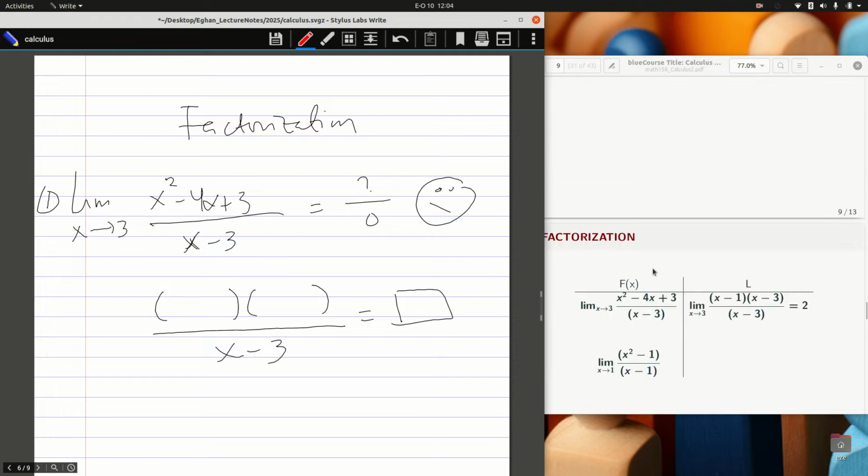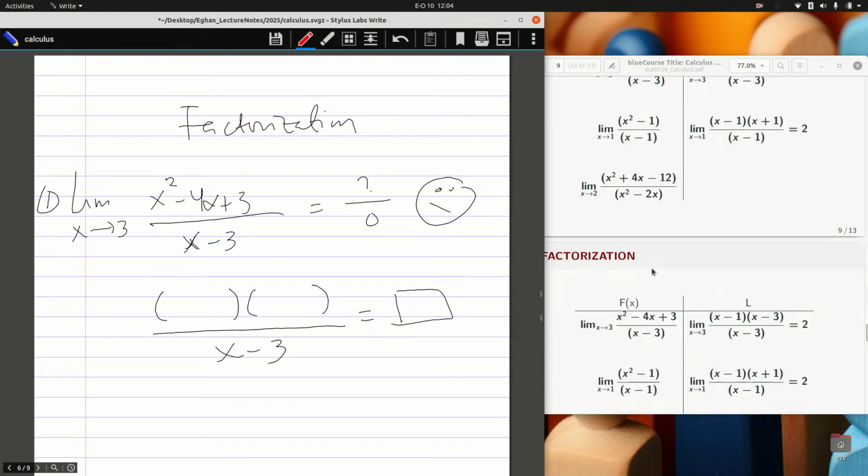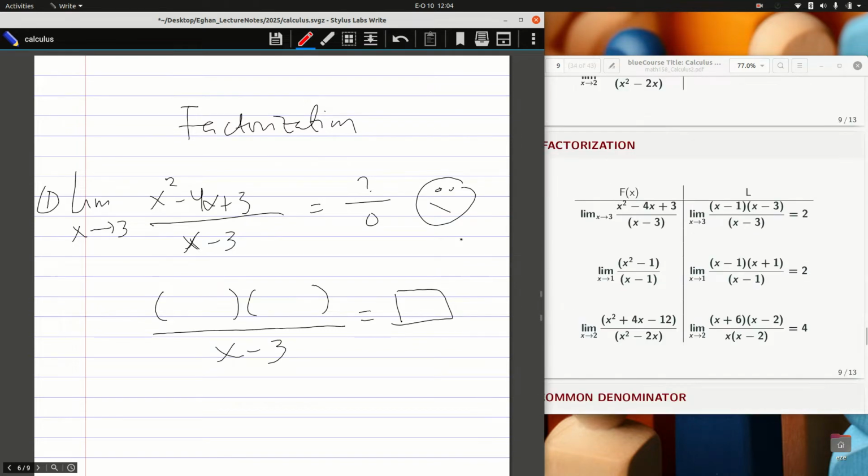Let me extend the entire slides. Slide 9. I want to take the first example, as x approaches 3 here. You know that since it's still a rational function, I must check that my denominator q is never equal to 0. If I do a substitution here, I will end up getting 0. That's 3 minus 3. And you know any number divided by 0 is undefined, which we want to avoid.